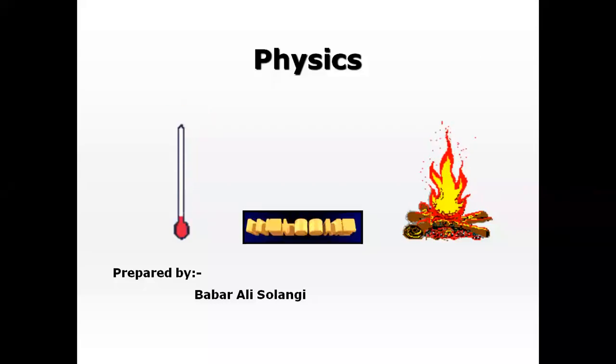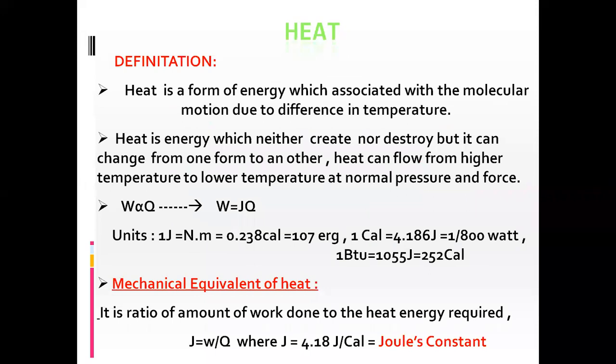Bismillahirrahmanirrahim. Today we study about heat, that is the first chapter of intermediate class. So now we start heat. First of all, I show the definition of heat. Heat is the form of energy that is associated with molecular motion due to the difference in temperature.